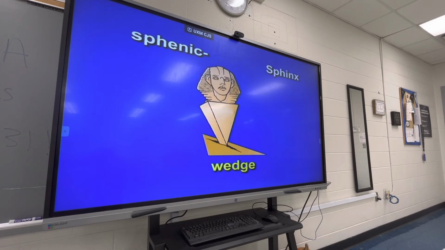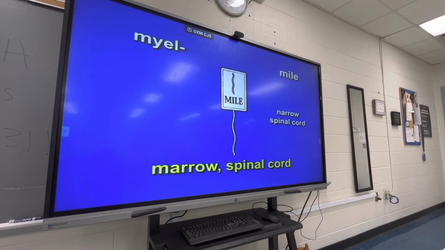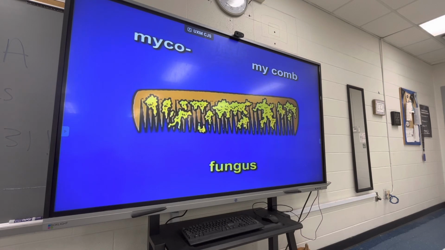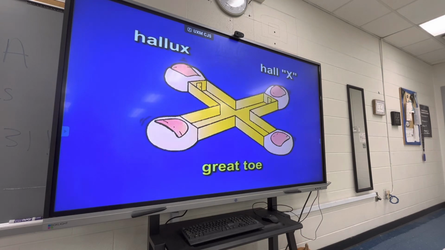Sphenic, sphinx, wedge. Mile, narrow spinal cord, marrow, spinal cord. Anti, against the rock, against. Myco, fungus. Hallux, Hall X, great toe.